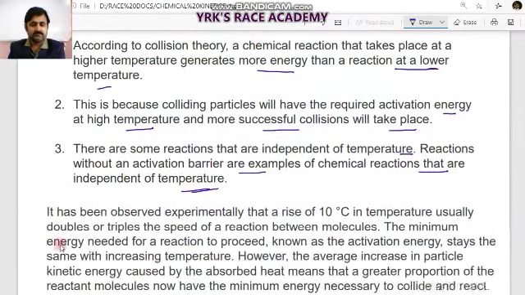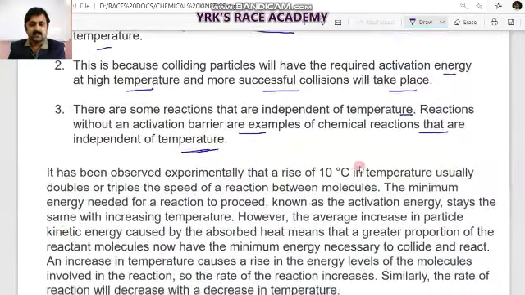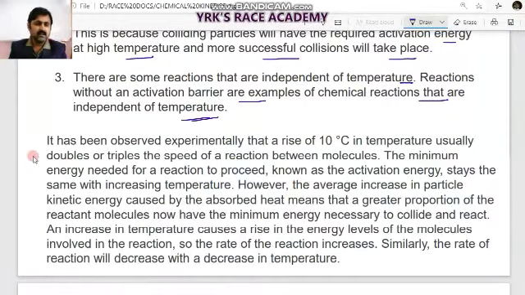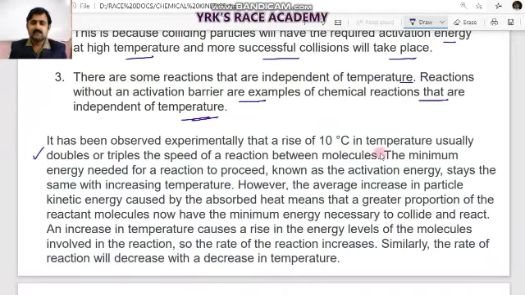It has been observed experimentally that a 10 degrees difference in temperature usually either doubles or triples the speed of the reaction. The minimum energy needed for the collision, called activation energy, stays the same with increase in temperature. However, the average increase in particle kinetic energy caused by absorbed heat means that a greater proportion of the reactant molecules now have the minimum energy necessary to collide and react. This is a very important point to understand.